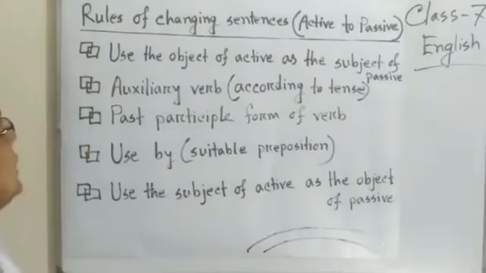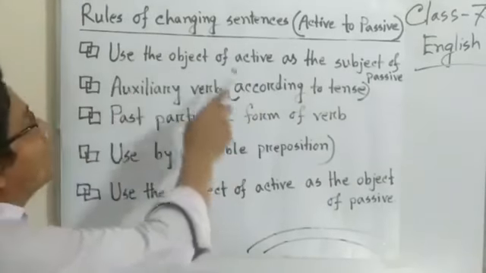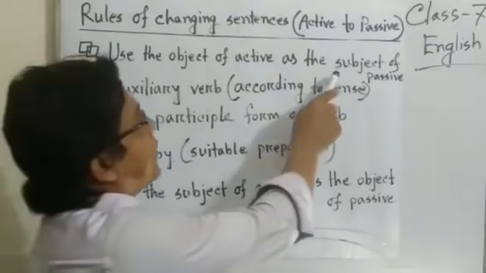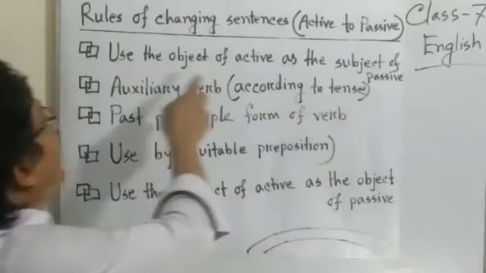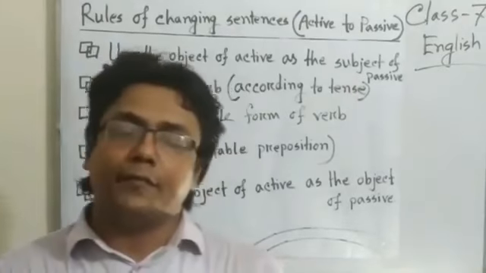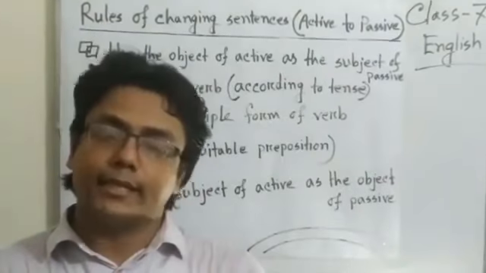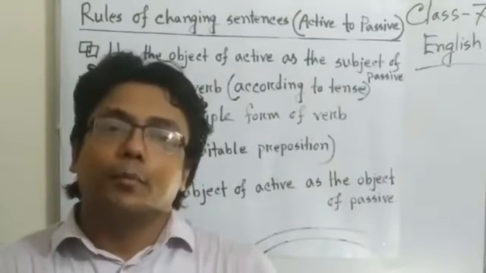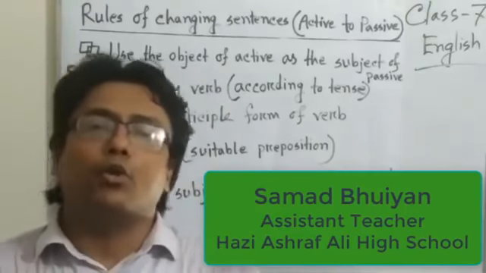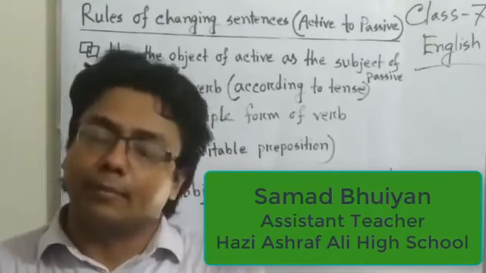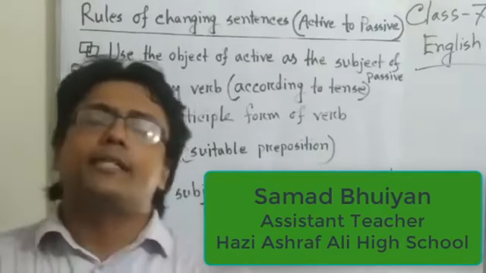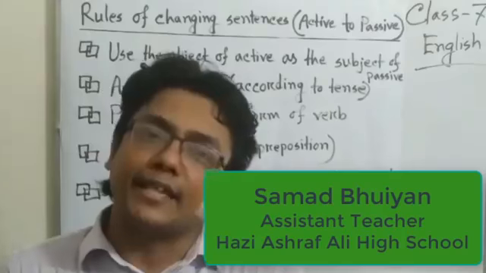It means we have to know subject and object. Can you identify subject or object in a sentence? Subject is the doer of an action. It means subject performs an action.